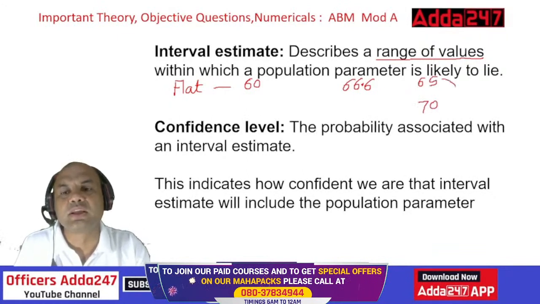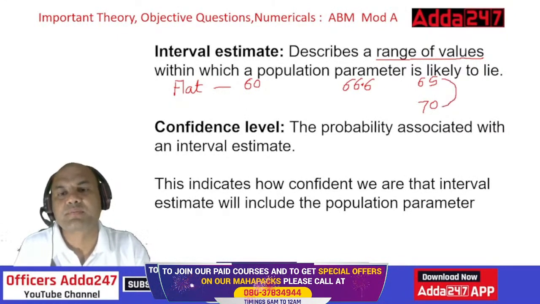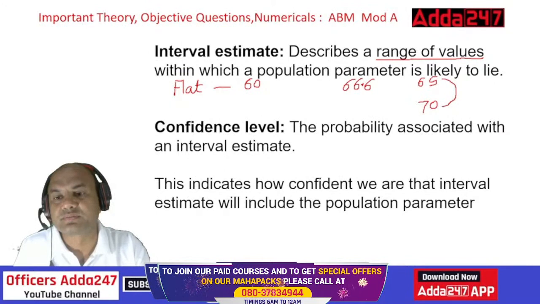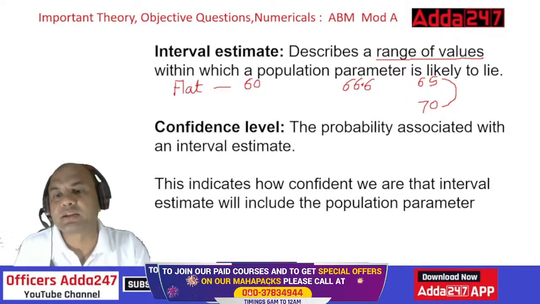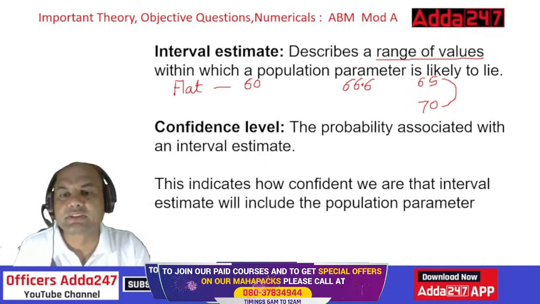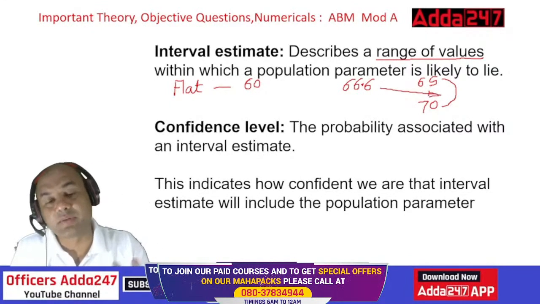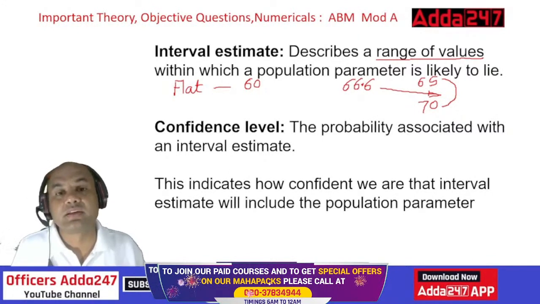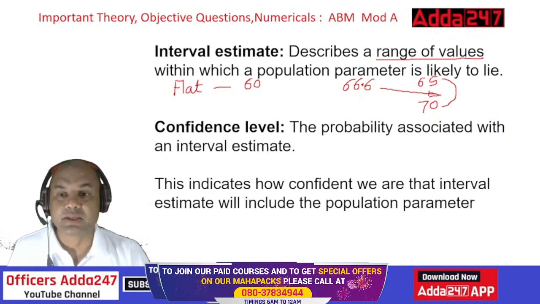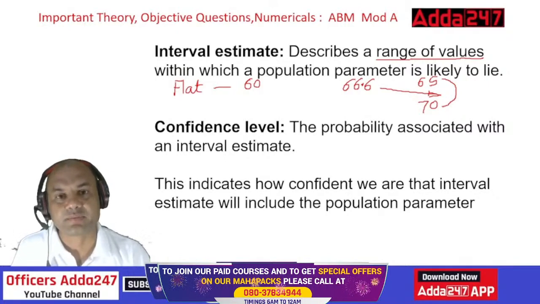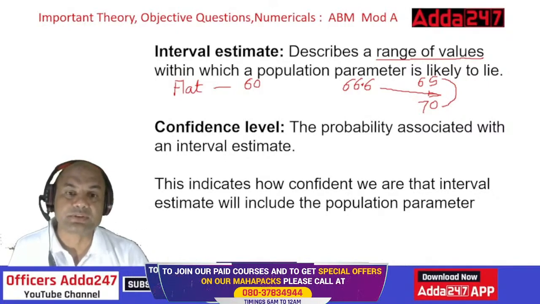So this is known as interval estimate, range of values. This is known as minimum value, this is known as maximum value, within which the population parameter is likely to fall. So this 66.6 will lie in between this. Okay. So in my earlier lecture I have explained the good estimator qualities plus what is the interval estimate. Kindly follow that also.